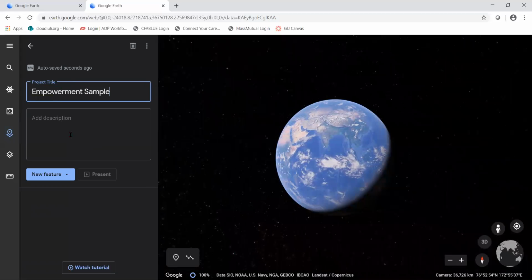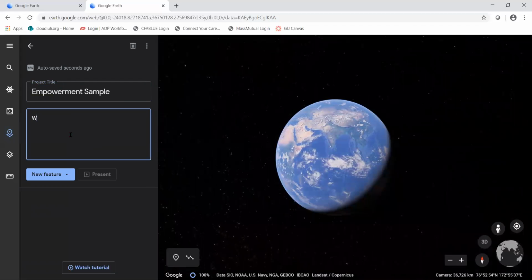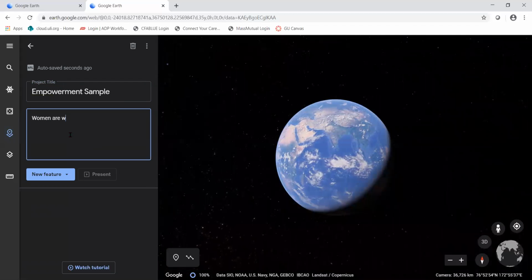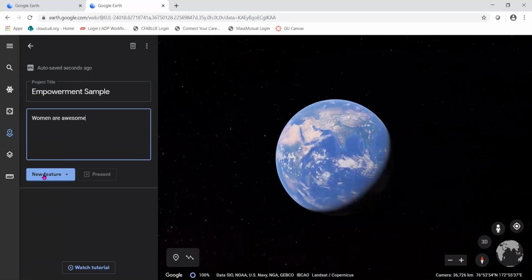And give me a brief description of what you want to communicate with your project. I'm going to say women are awesome. Please be more descriptive than that. Okay, the next thing you're going to do is you're going to click on this thing that says New Feature.